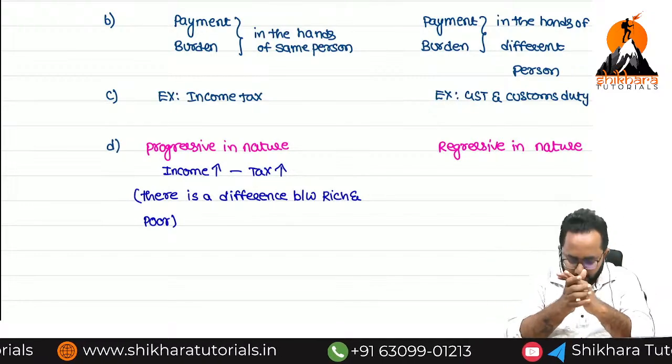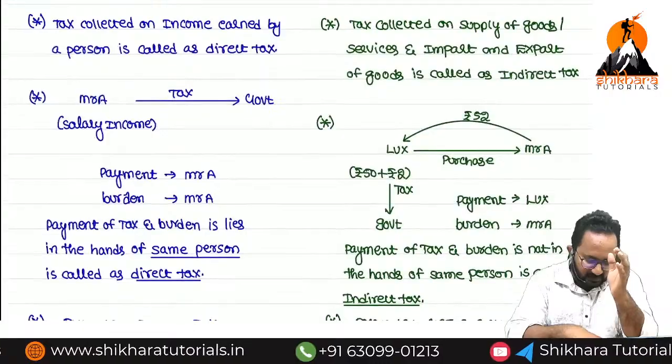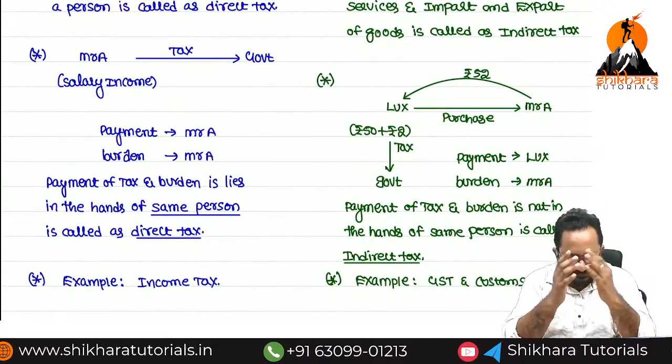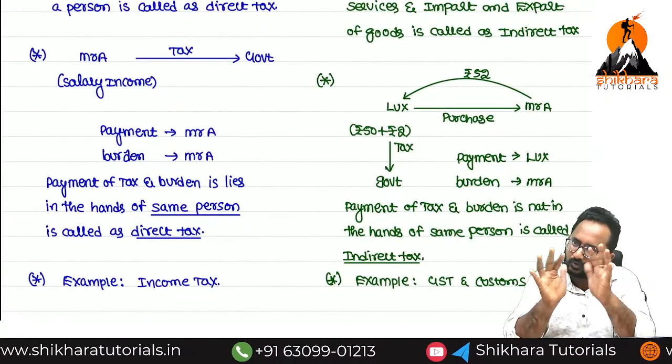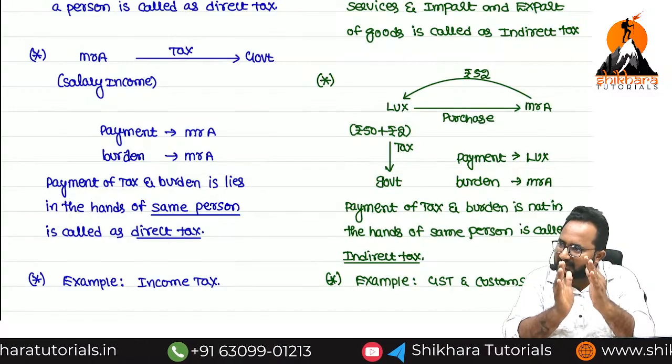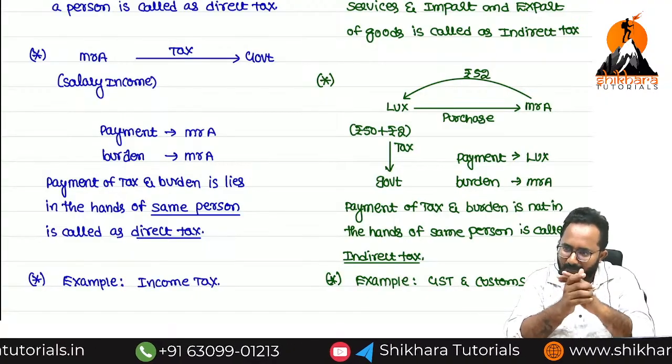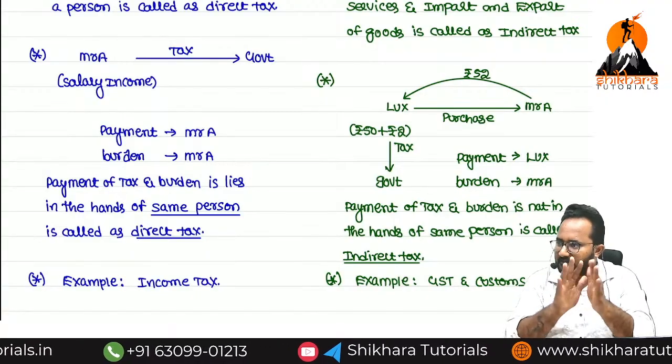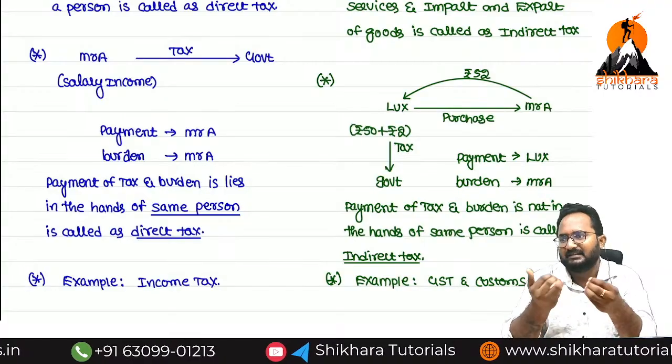If Vodbhav goes to the shop to purchase Lux soap, what is the price they will say? 2 rupees tax. If Bhaskar goes to the same shop, they will say the same price. If Ambani enters the shop and purchases also, they will collect the same.